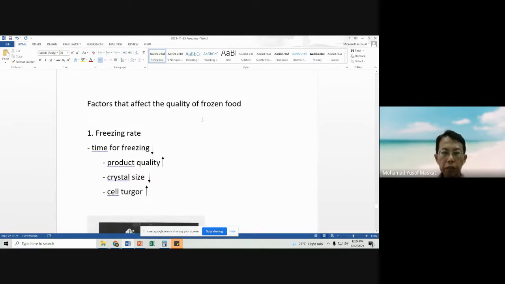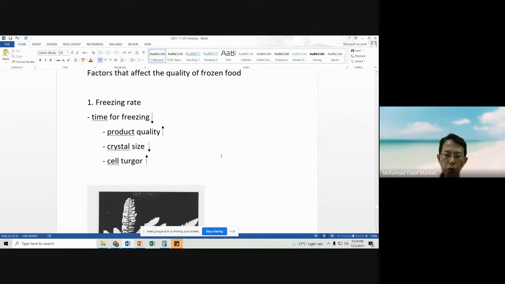What are the factors that affect the quality of frozen foods? This is important because, remember, when we talk about preservation, it has to cover two aspects. First is safety. Second is quality. We do not want to use a preservation method that only addresses one.